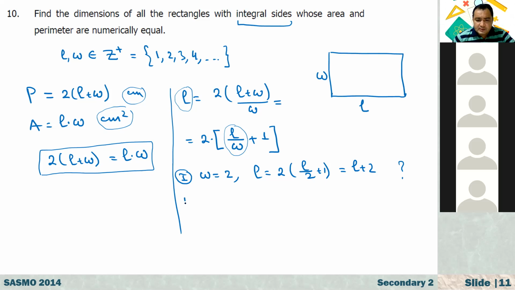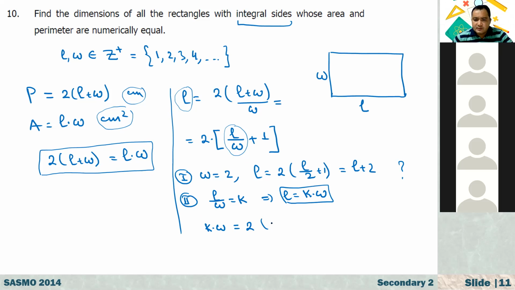Okay, the second case is when L over W is an integer, so L over W should be equal to some K, right? So from here, L is equal to K times W. Now if I substitute there, what is L? It is K times W. What is L over W?